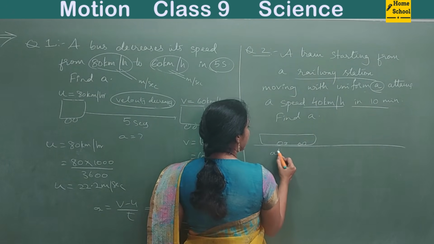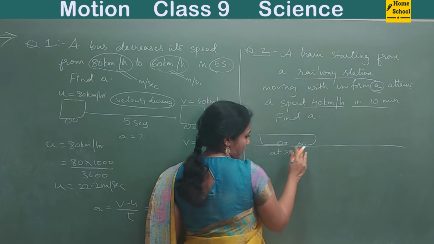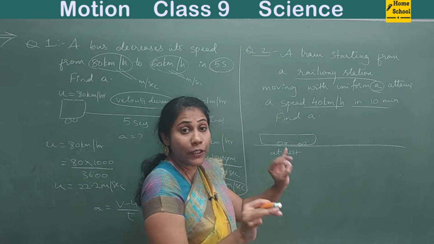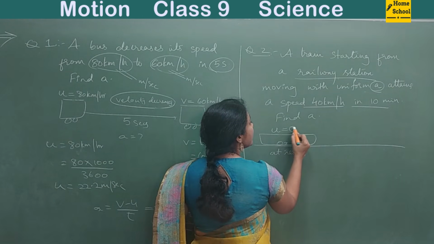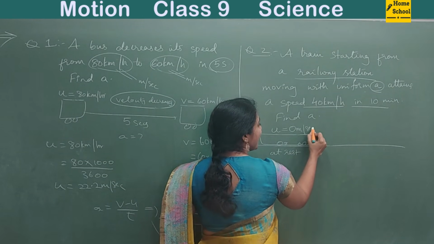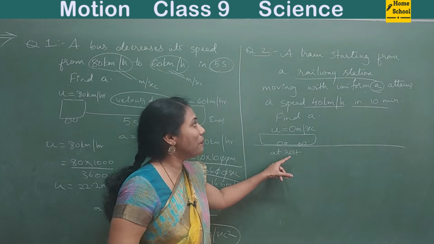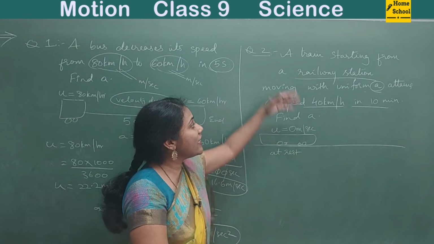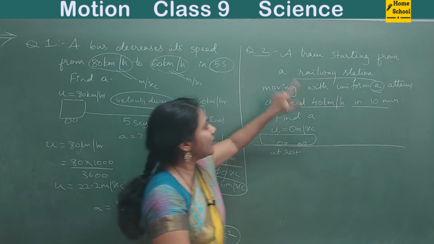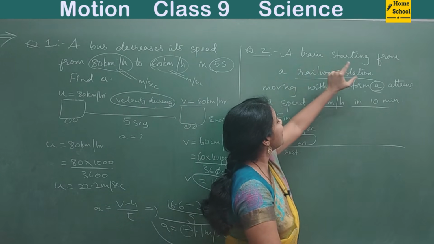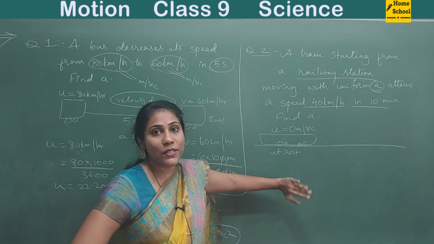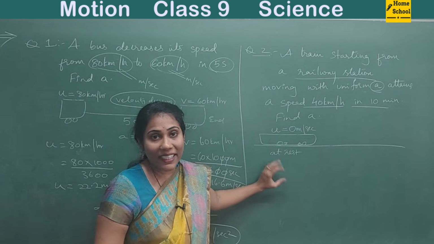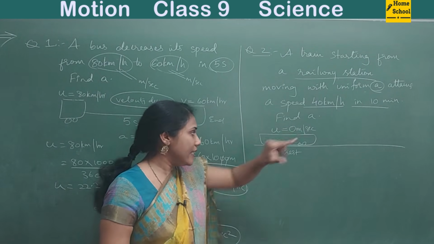Initially it does not have any velocity. So here U value is 0 meter per second. This is very important. This U value is never mentioned in the question, but there is a sentence: a train starting from a railway station. There is no speed when it is starting, so initial velocity is 0.